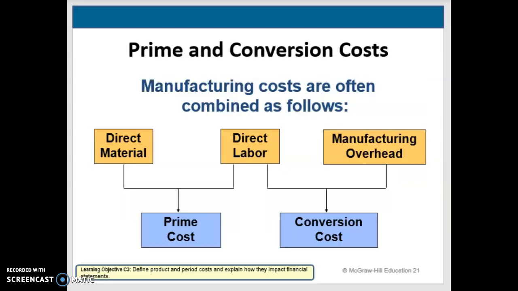All right, next we want to look at prime and conversion costs. So we're going to break these down. We can see that the prime cost involves direct material and direct labor. Conversion cost involves direct labor and manufacturing overhead. So prime costs are expenses that are directly linked with manufacturing of finished goods. So it includes both direct materials and direct labor. Conversion costs are expenses that are incurred in the process of converting those raw materials to the finished goods. So it can include both direct labor and manufacturing overhead costs. If you notice, direct labor is considered in both prime and conversion costs.